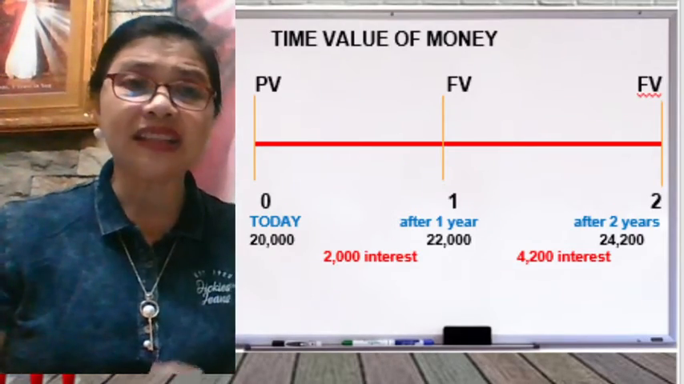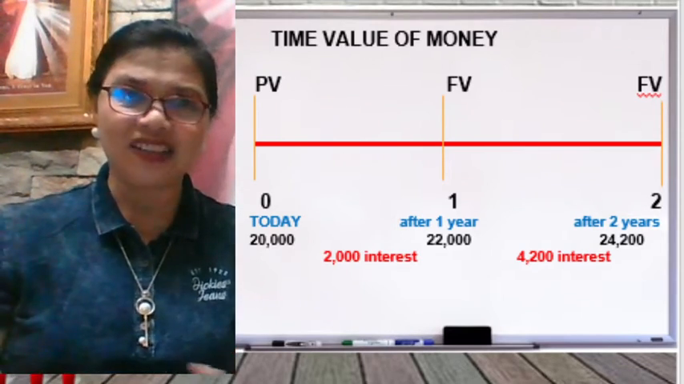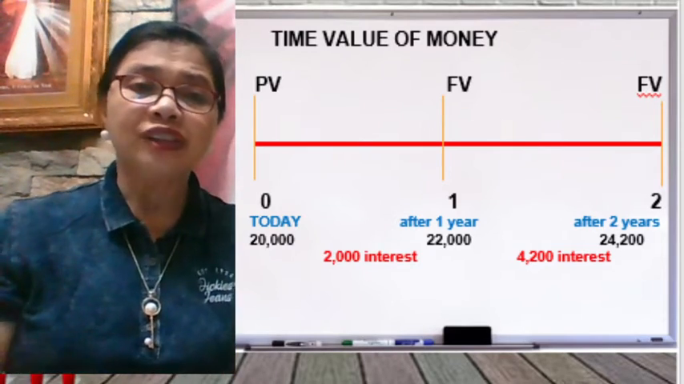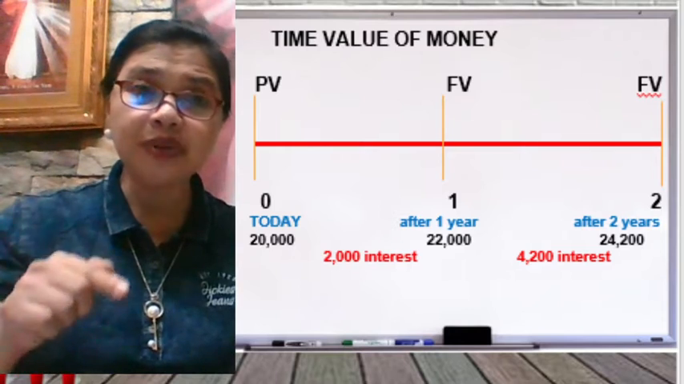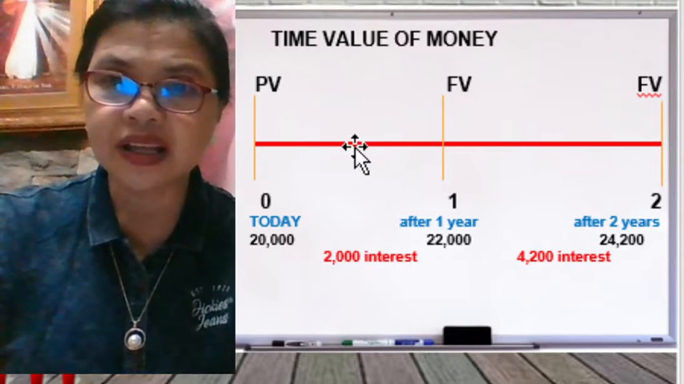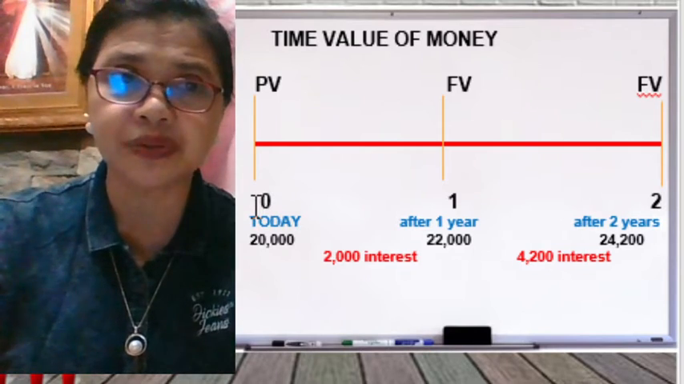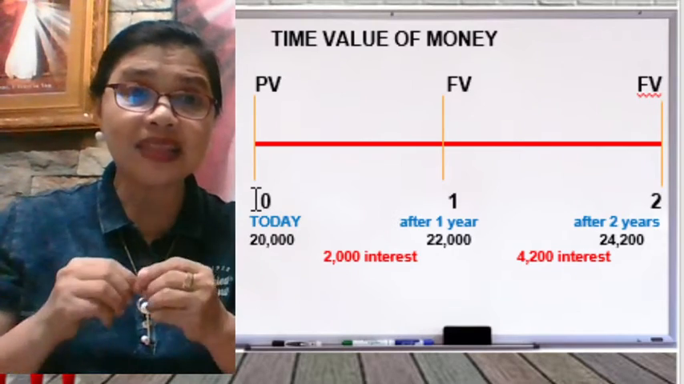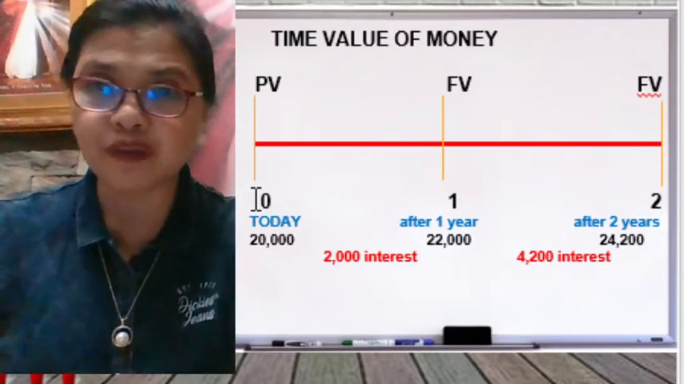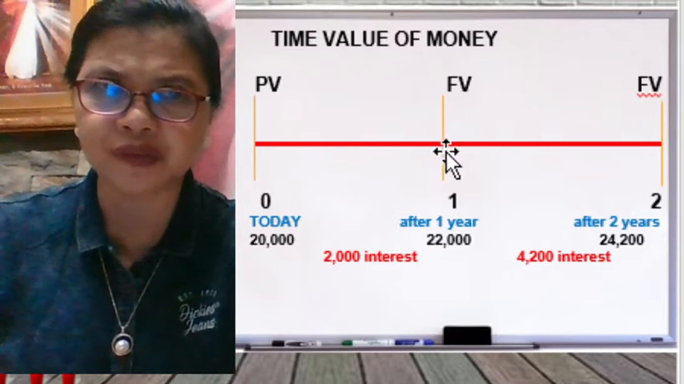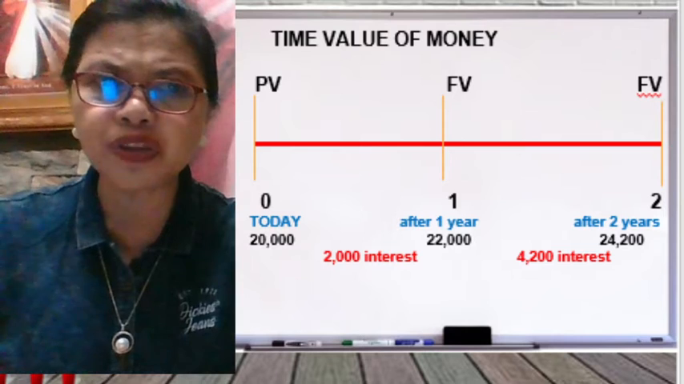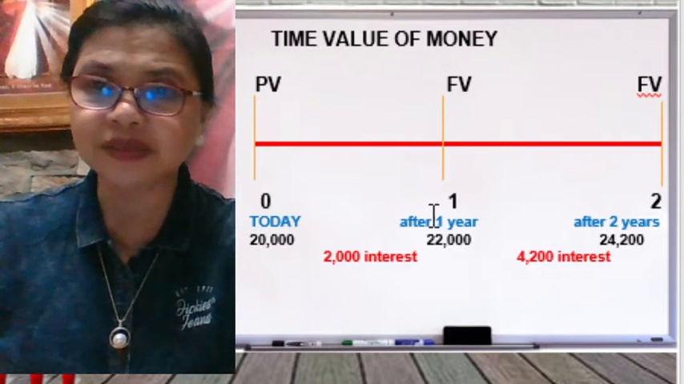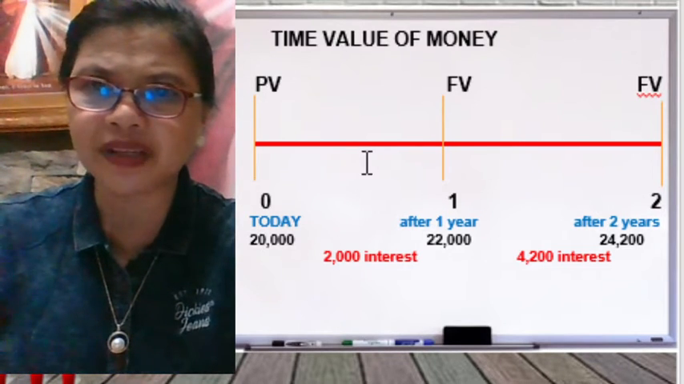Okay, let's illustrate the time value of money through a timeline, because we can visualize the money if we put it in a timeline. So the present value is equivalent to what? This zero here. The zero stands for the present value, today. You have the 20,000 pesos. If it travels in the timeline for 1 year, how much is the value 1 year after?